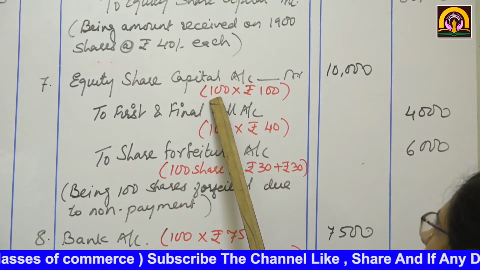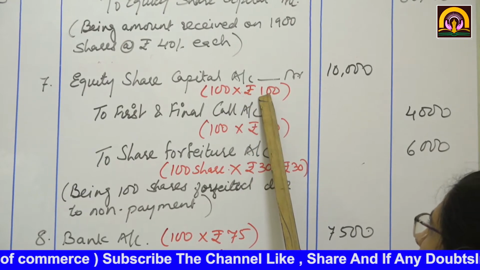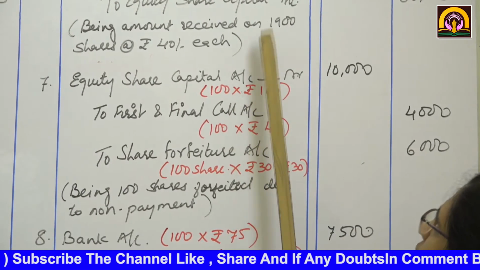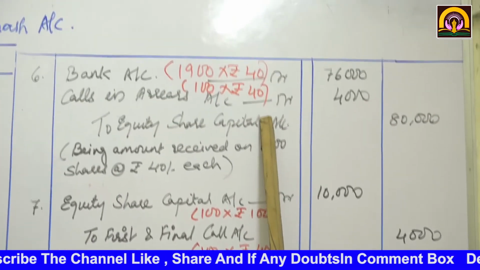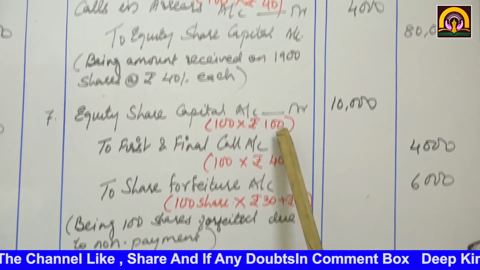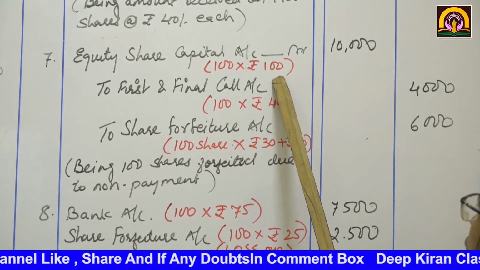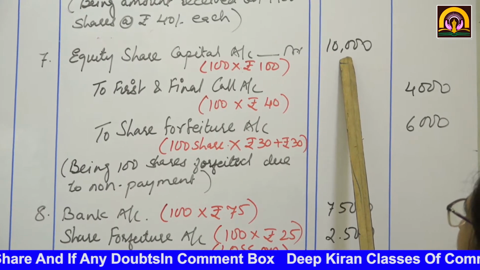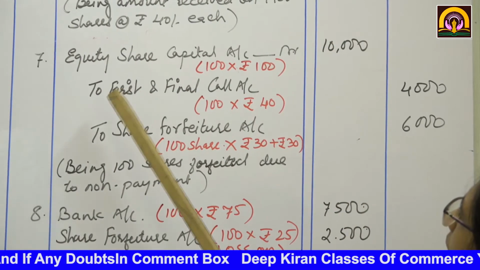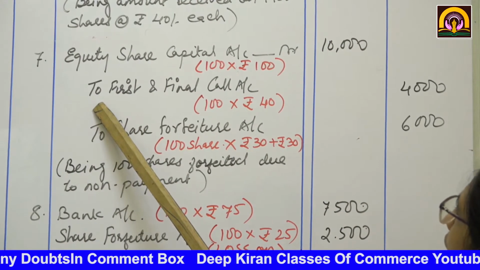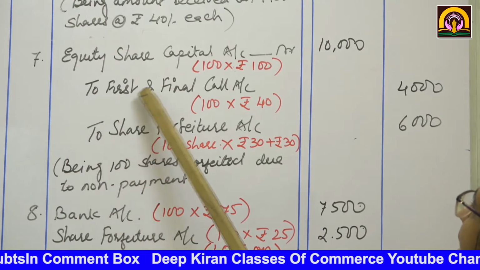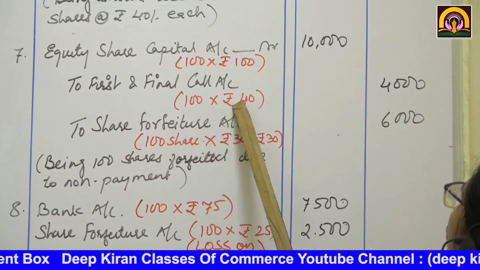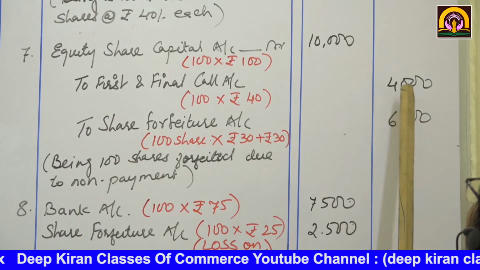How much? 100 shares. And what was its final price? Rupees 100, because after asking for the last installment, we had forfeited these shares. So rupees 100, it will come to 10,000. Okay. Now see, which amount did he not pay? The first and final call he did not pay. So 100 into rupees 40 is how much? 4,000.